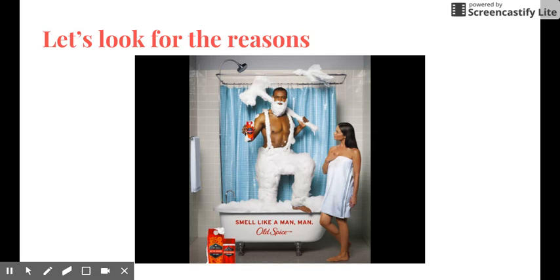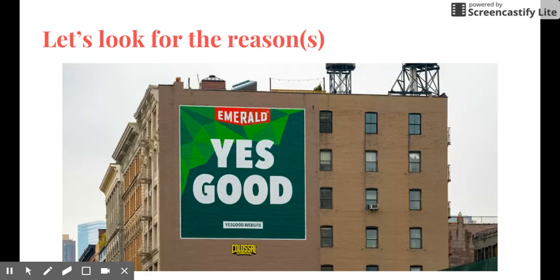So the thing with ads is you can't always believe them, right? Just because you go and use Old Spice body wash does not mean that you are going to be more attractive, and it does not mean that you are going to get a girlfriend, or an attractive girlfriend, right away. Ads just claim things and give reasons that don't have to be true, right?